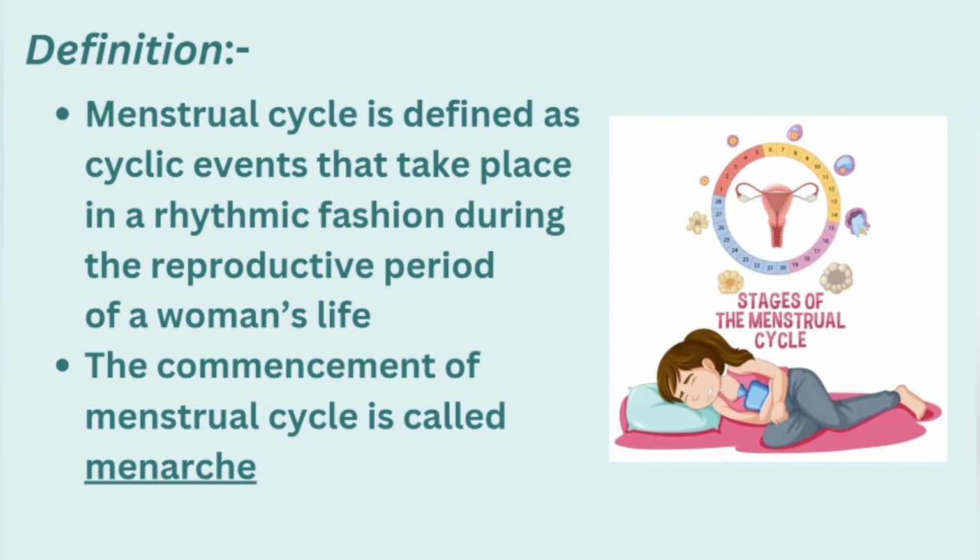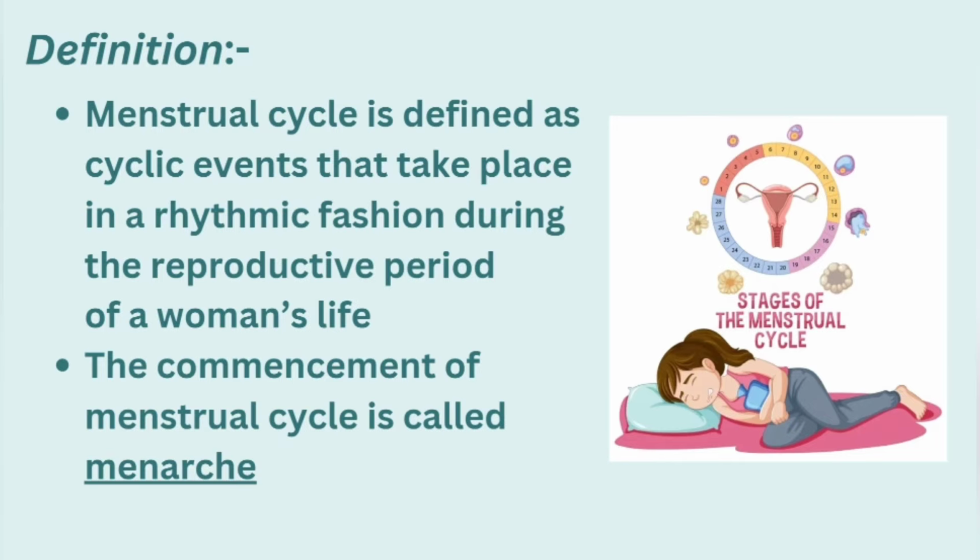The definition of the menstrual cycle: menstrual cycle is defined as cyclical events that take place in a rhythmic fashion during the reproductive period of a woman's life. That is the definition of the menstrual cycle.